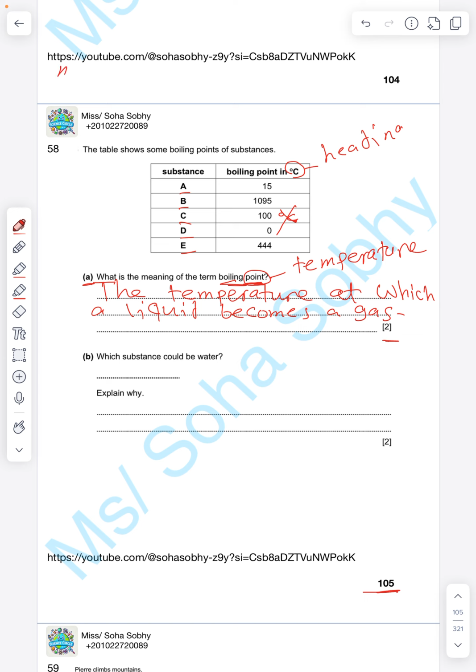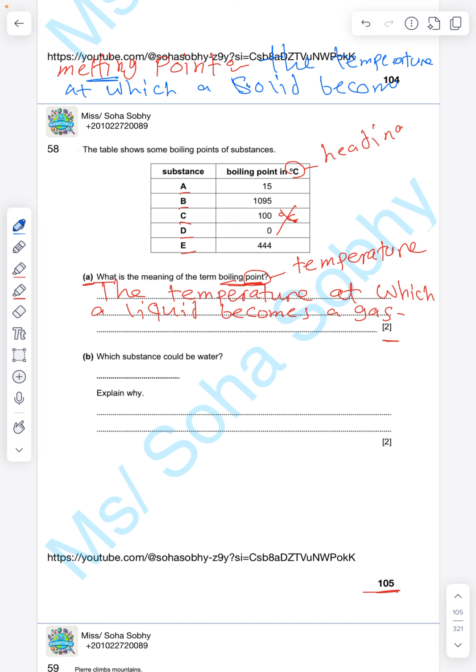طيب if it's melting point, قلنا أول ما نشوف كلمة point I'm gonna write the temperature. طيب what happens during melting? It's so easy. اللي بيحصل في melting a solid turns into a liquid. يبقى melting point means the temperature at which a solid becomes a liquid. Got it?